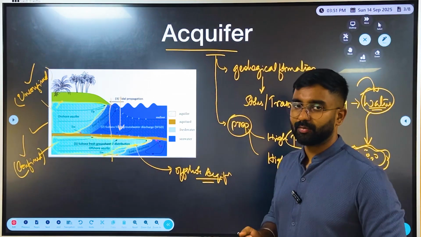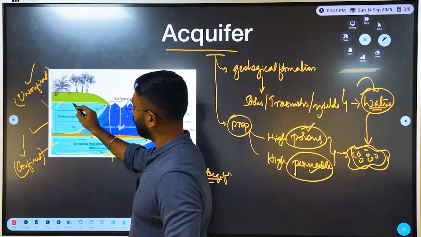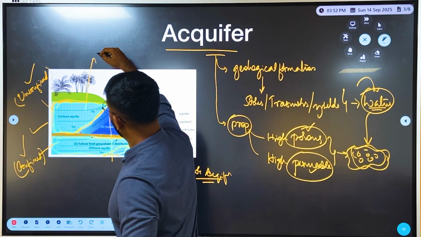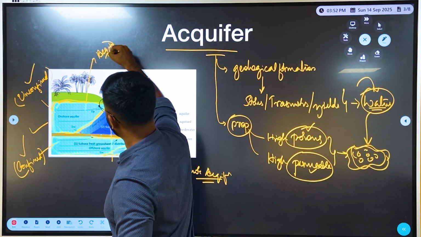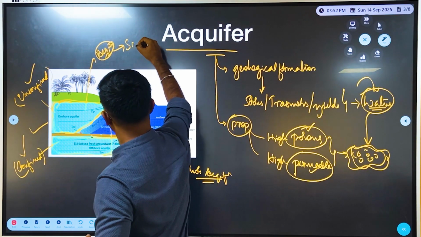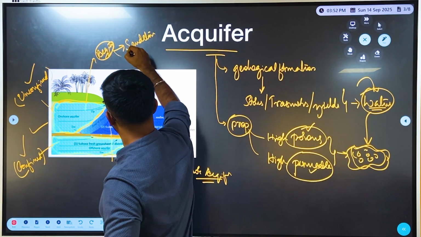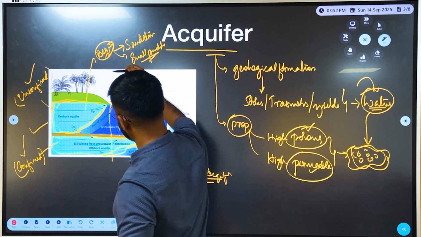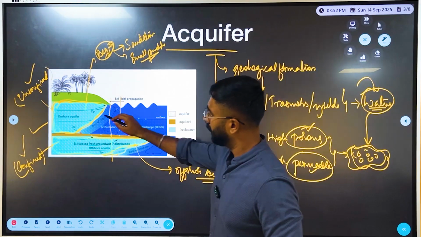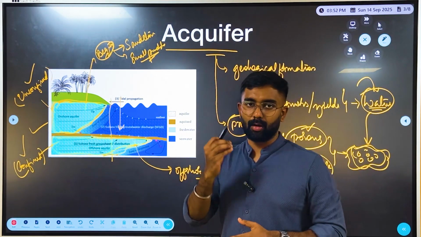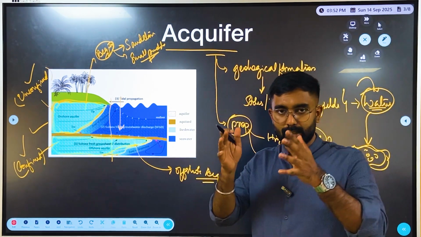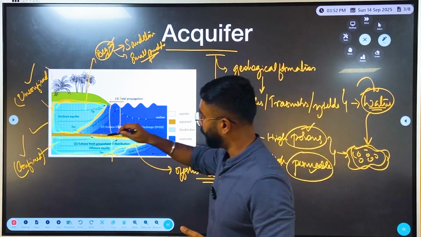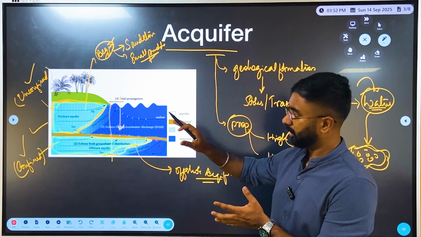So what is an unconfined aquifer? It is that aquifer or the water body, or a part of an aquifer. Now what constitutes an aquifer? Basically sandstone, small permeable rocks, right? All of this constitutes your aquifer. It's not that it's only water underneath it, right? It's a layer of your topsoil, or I can say a layer of your earth, which is highly permeable and highly porous, which makes water retention easy in that particular place, right?